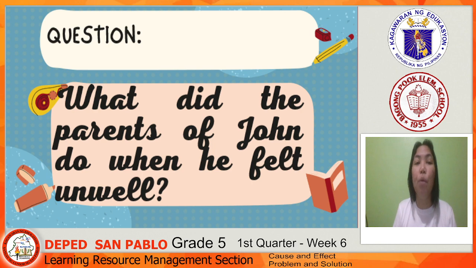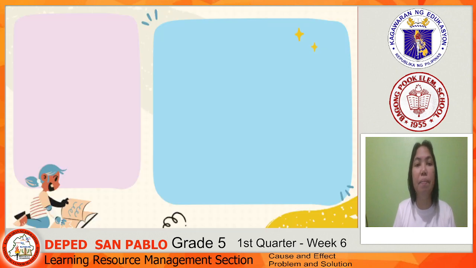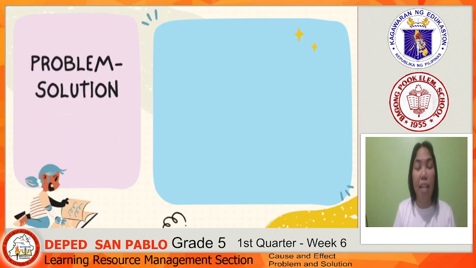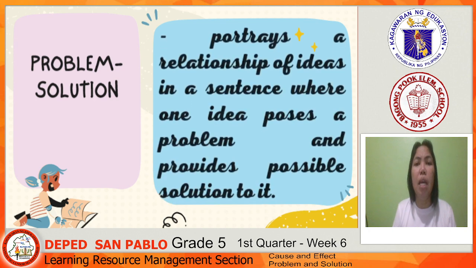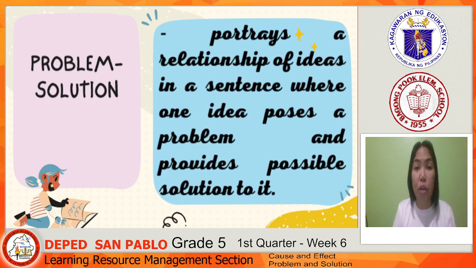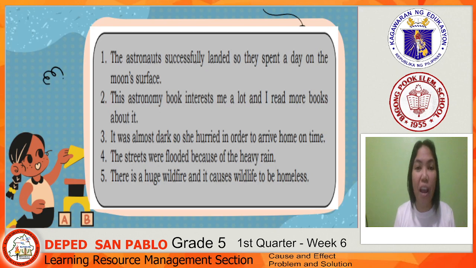This time, we will be discussing problem and solution. Problem and solution portrays a relationship of ideas in a sentence where one idea poses a problem and provides a possible solution to it. So when you say problem, it is something that you have to solve. And if there is a problem, there's always a solution. So let's try this one first.